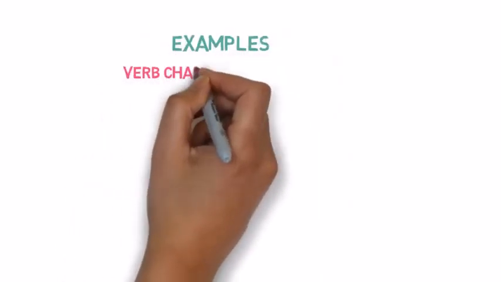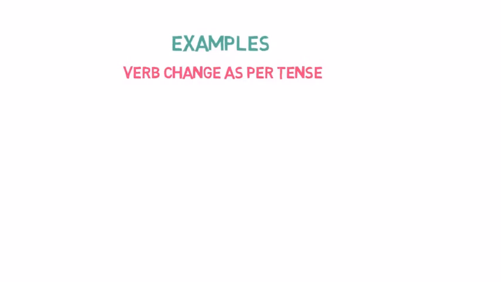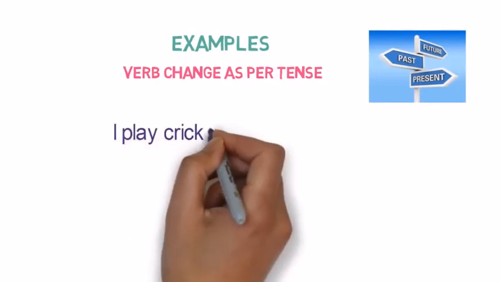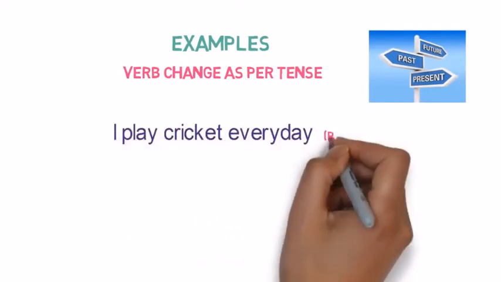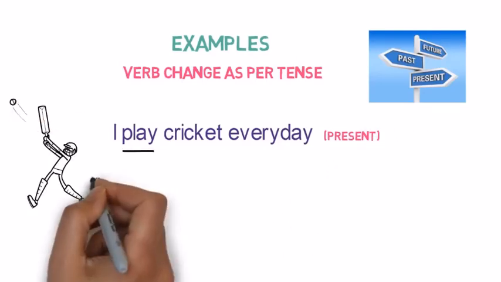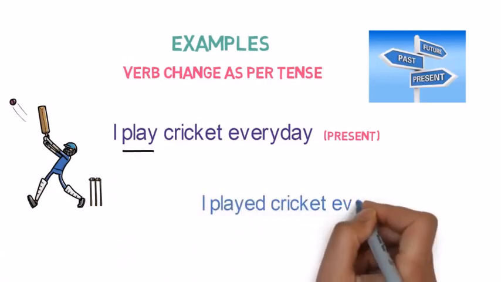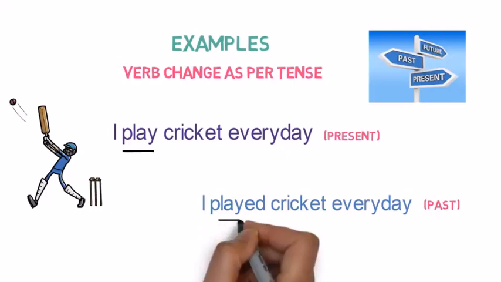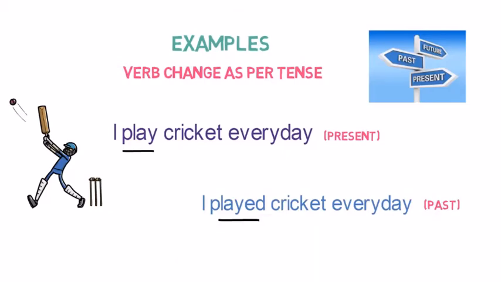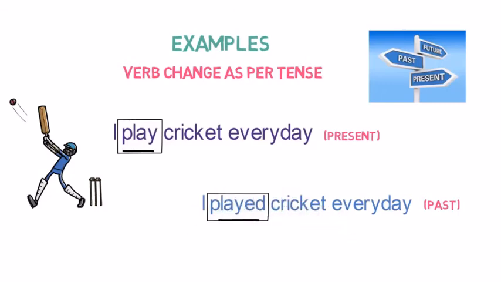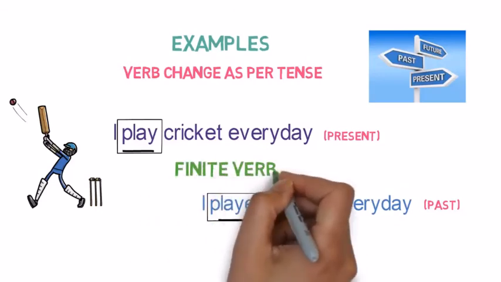Examples of verbs that change as per tense, that is, whether the sentence is in present tense, past tense or future tense. I play cricket every day. This sentence is in present tense. Here the verb is play. Let's look into another sentence. I played cricket yesterday. This sentence is in past tense. Here the verb is played. You can see here that the verb play changed to played as per the tense. So both play and played are finite verbs.